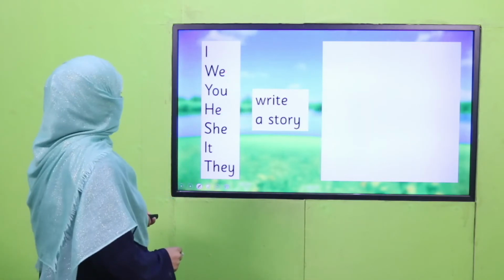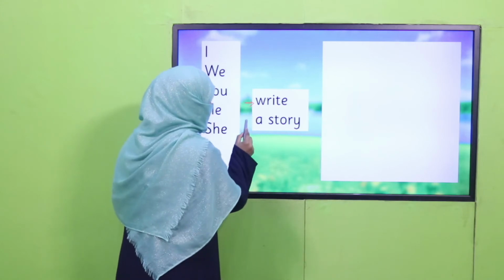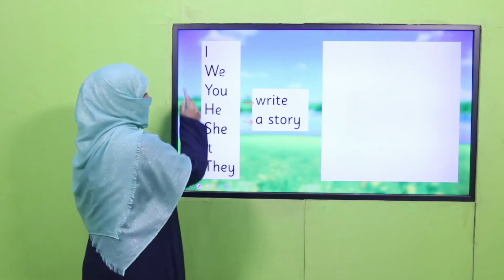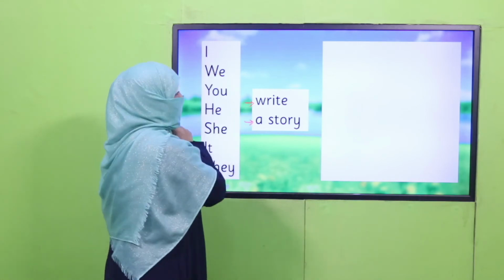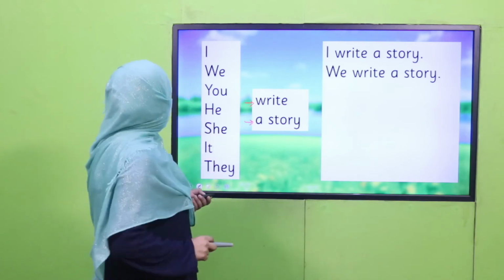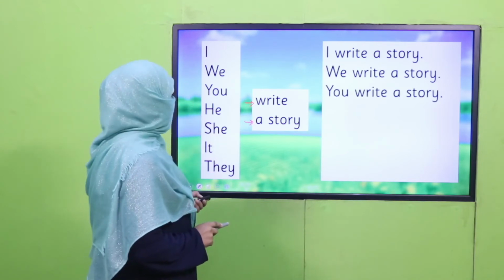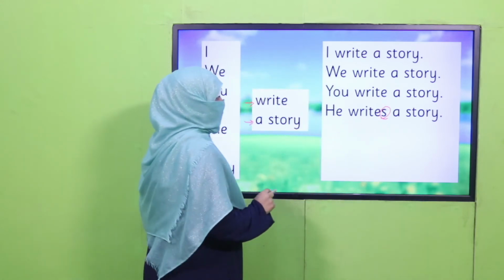We take another example. Now the verb is write, object is a story. Now let's make sentences by using all the subjects. First we will take I write a story. We write a story. You write a story. He writes a story. Okay?